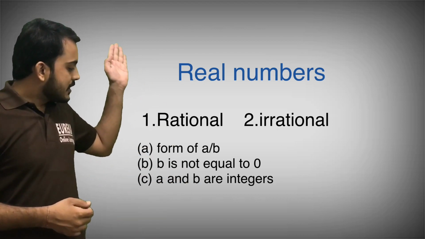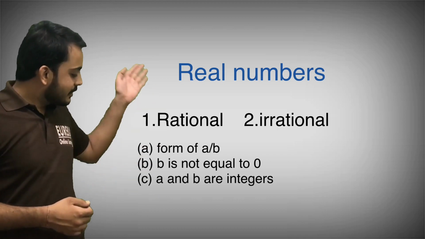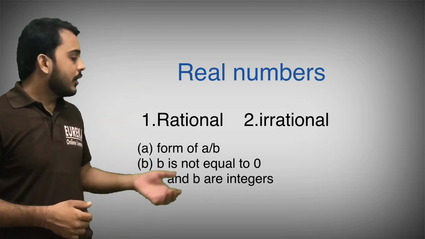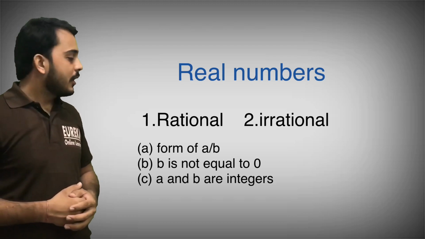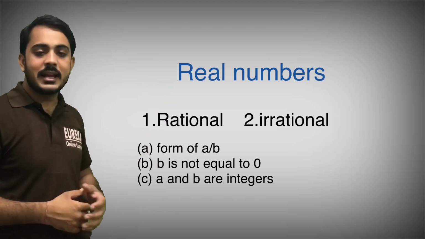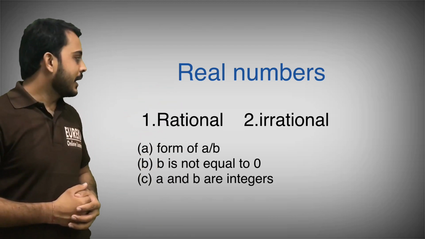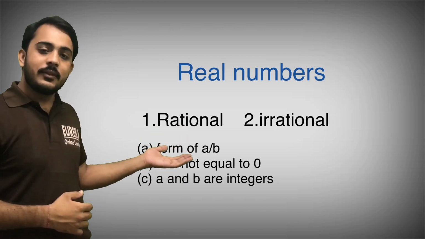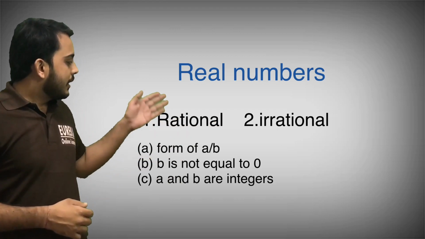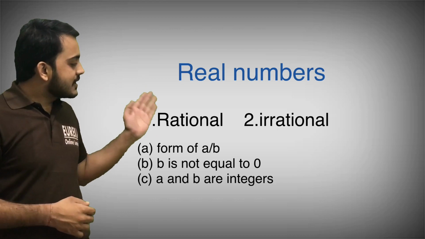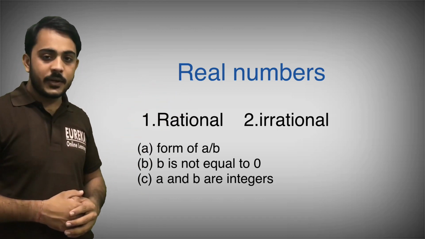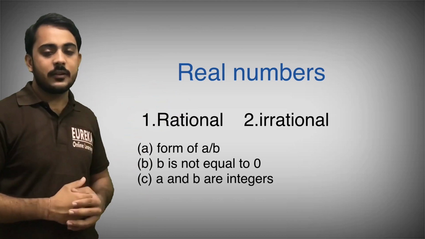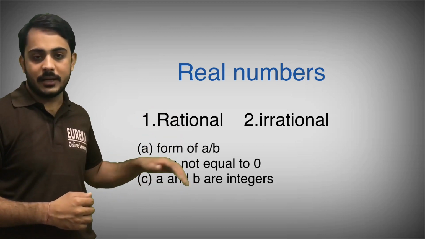There are three rules to explain a rational number, okay. If any number follows all three rules, then it will be a rational number, and numbers which are not rational will be irrational numbers. And I explained rational and irrational numbers in my previous video. I added the link of that video in the description, you can go through that, okay.